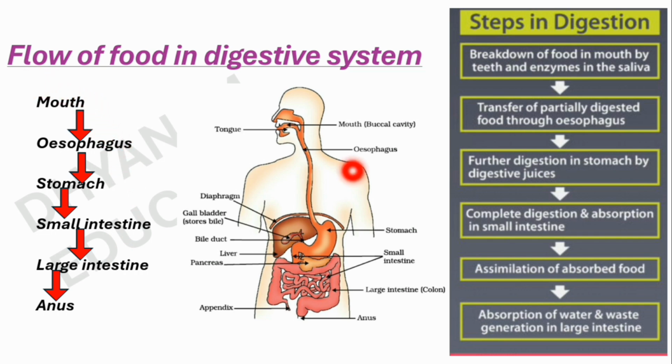All these parts are connected to one another and form a long tube called the alimentary canal. Glands like salivary glands, liver, gallbladder and pancreas are attached to the alimentary canal and form the digestive system.